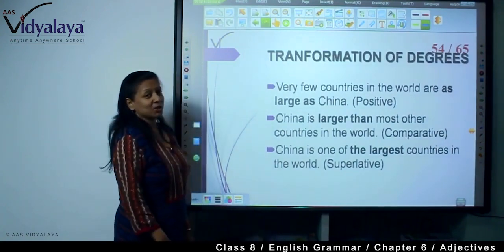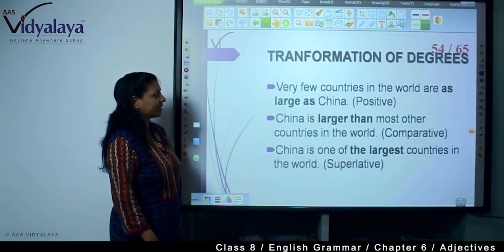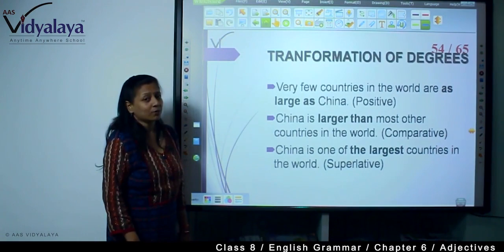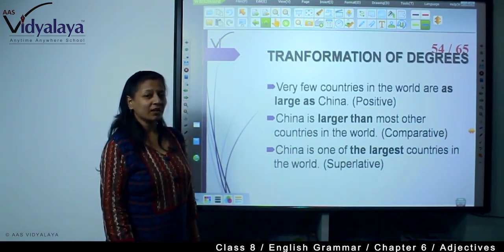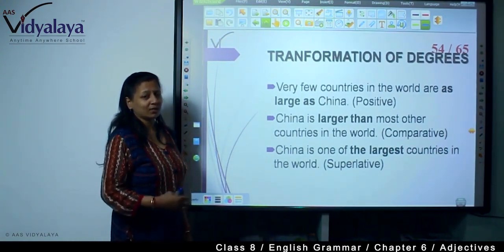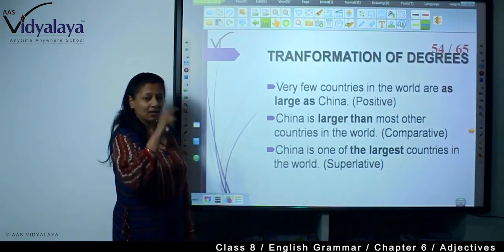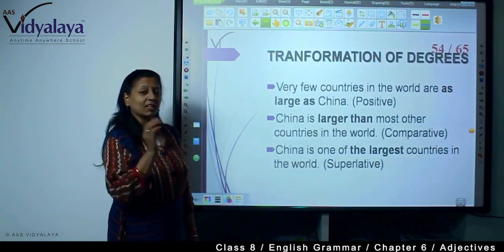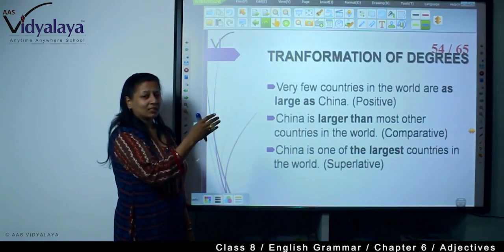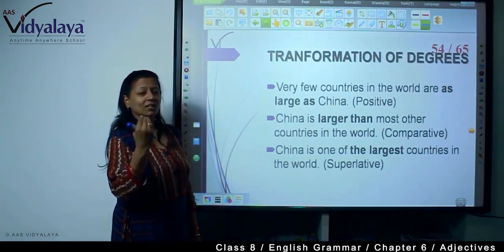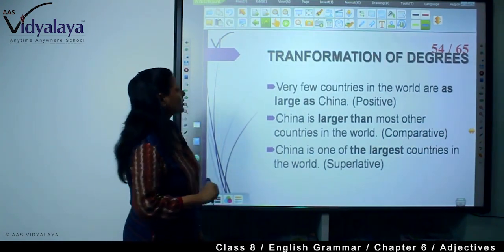Now, transformation of degrees. It's very important. You will have to learn this because everywhere, whenever you need to write something in grammar, this is very important. First you know adjectives, then you know degree of comparison. Now you will have to know how you can transform a degree.